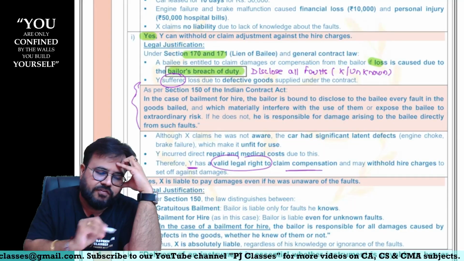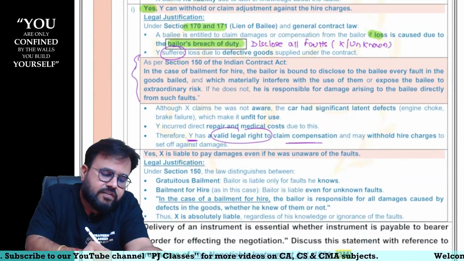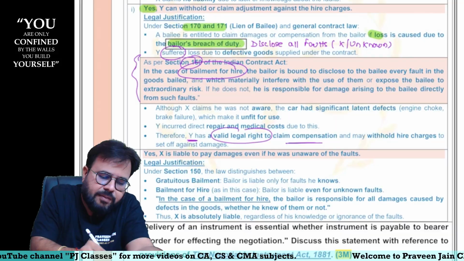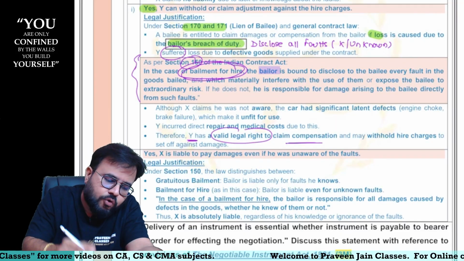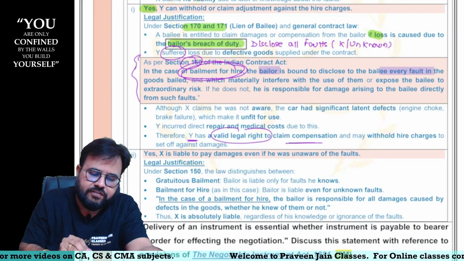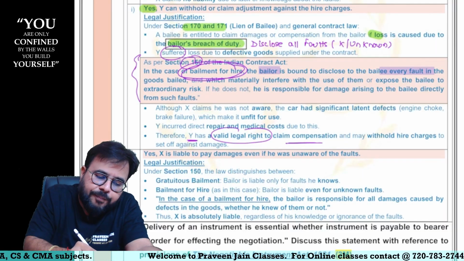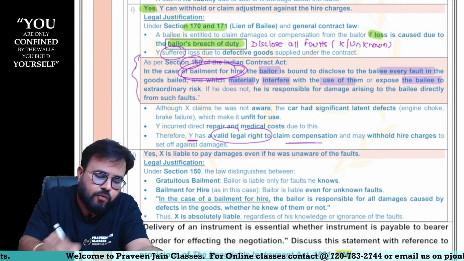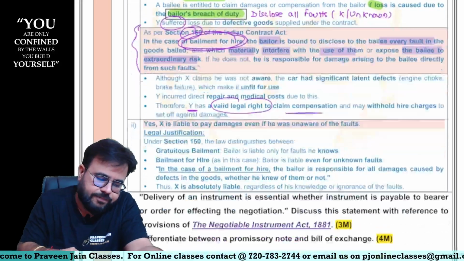So here 150 ka reference also I have given, sir. So what is this 150 talking about, sir? Ki whenever there is a bailment for hire, sir, it is nothing but non-gratuitous bailment, sir. Mr. Bailor, you have to disclose every fault, sir. You have to disclose every fault which is going to materially interfere with the use of them or expose bailee to an extraordinary risk, which you did not, sir. Hence you are liable, sir.